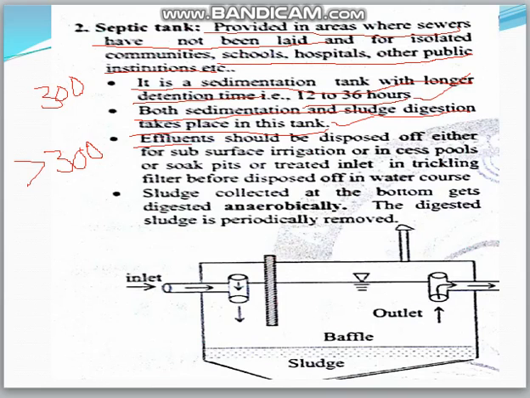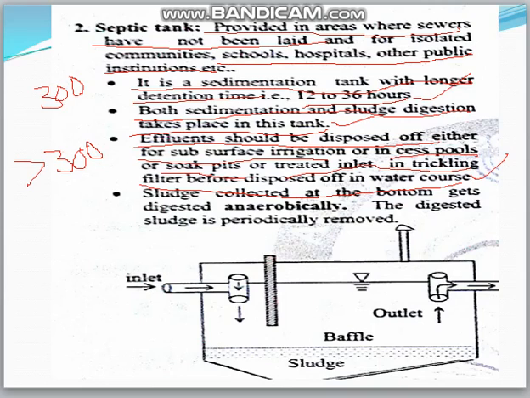Effluents should be disposed either to subsurface irrigation, cesspools or soak pits, or treated in trickling filters before being disposed of in water pools. Okay. Whatever effluents come from the septic tanks are disposed into the subsurface irrigation.